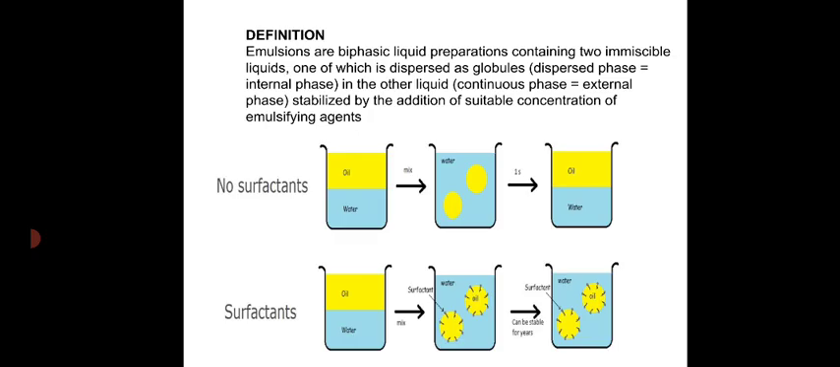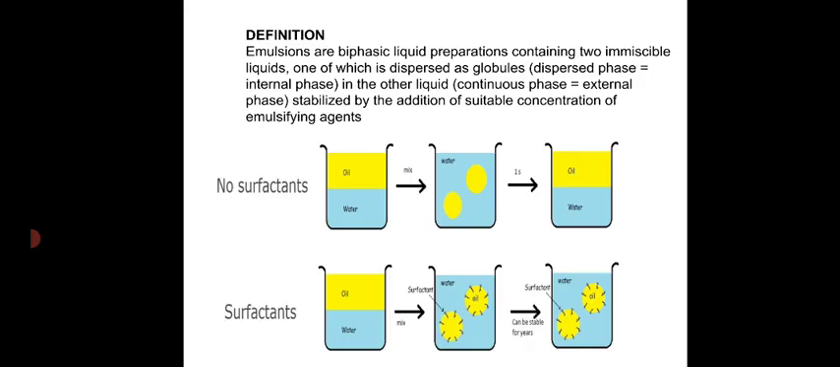So there are mainly two types of emulsions, oil in water and water in oil emulsion. Whatever the emulsion may be, it is mandatory to add the emulsifying agent with suitable HLB as well as suitable concentration in order to make the emulsion stable. As the definition says, emulsions are biphasic liquid preparations containing two immiscible liquids, one dispersed as globules, that is the internal phase, in the other liquid, that is the continuous phase or external phase, stabilized by the addition of a suitable concentration of emulsifying agents.